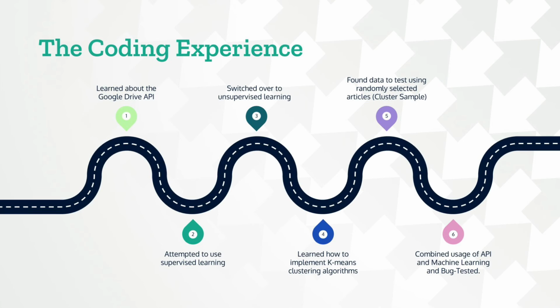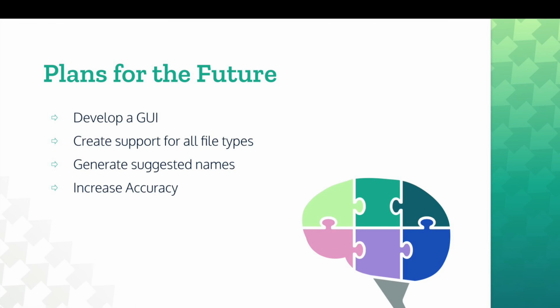Finally, we combined the usage of the API and the k-means clustering algorithm and bug tested to create the final prototype. As we mentioned before, our product is still in its prototype stage. So for the future, we plan on developing a GUI that can help our users navigate our program more easily.